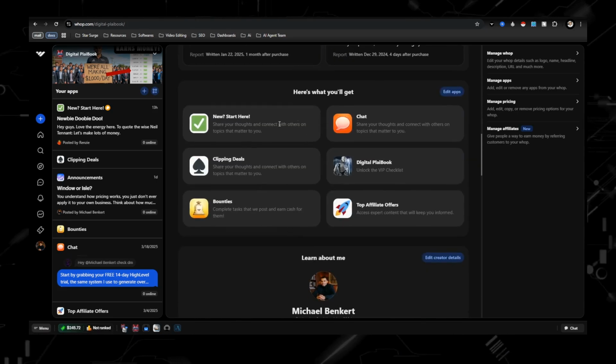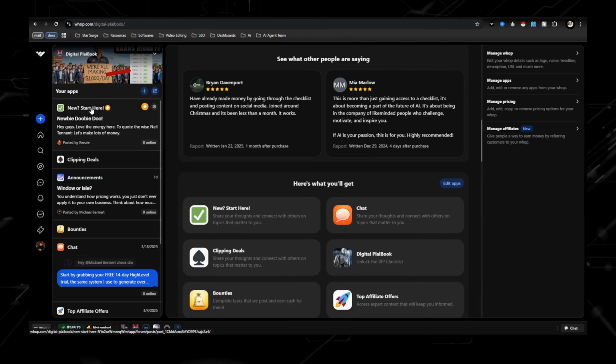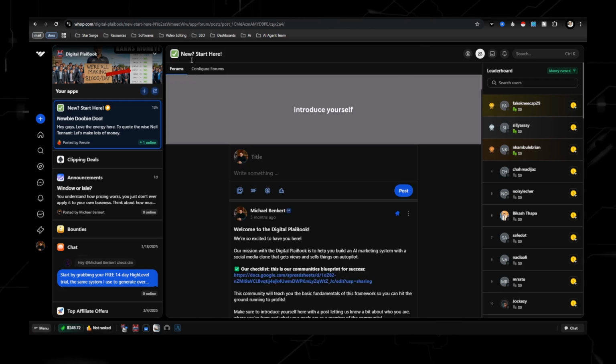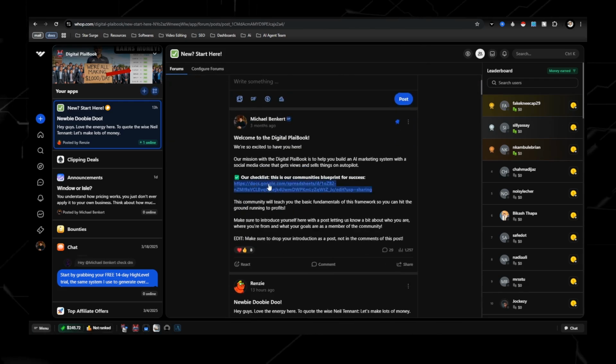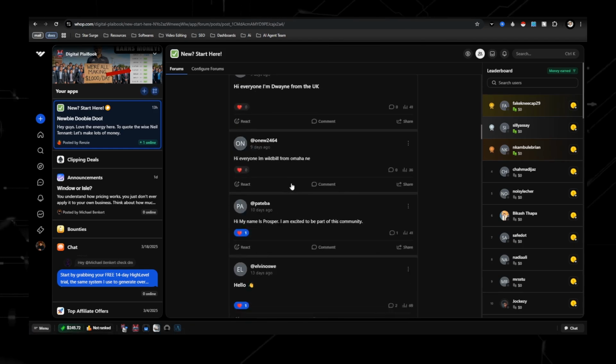What you see right here are the different apps that you're going to get access to, which I'll go ahead and go through. This is the new Start Here app. Basically, this is where you'll get access to the digital playbook right here. And these are just people introducing themselves.